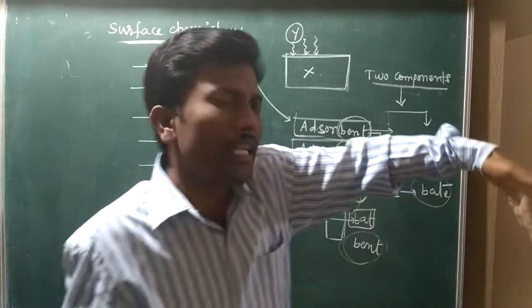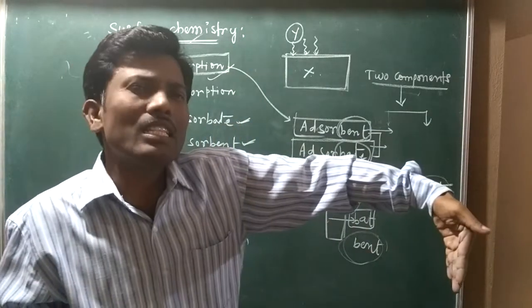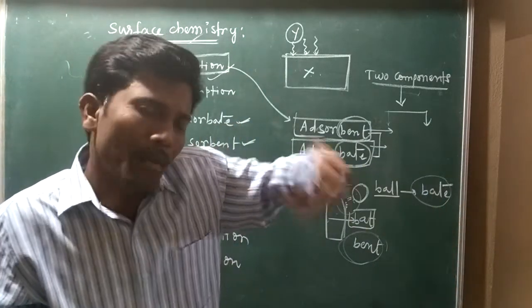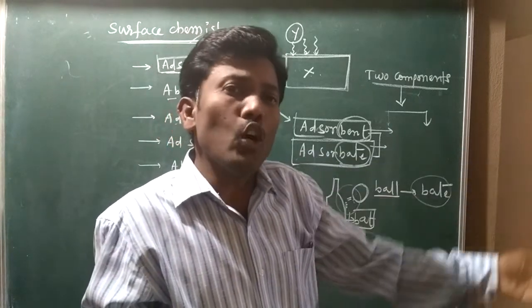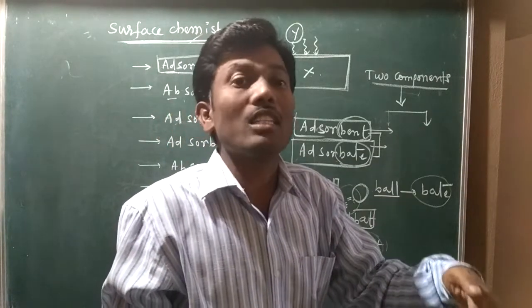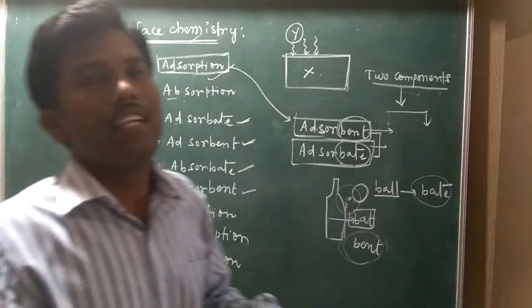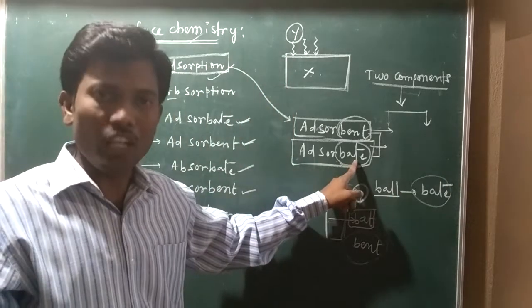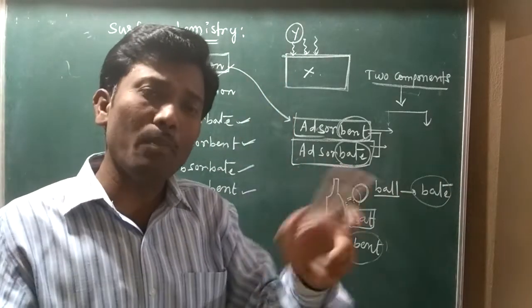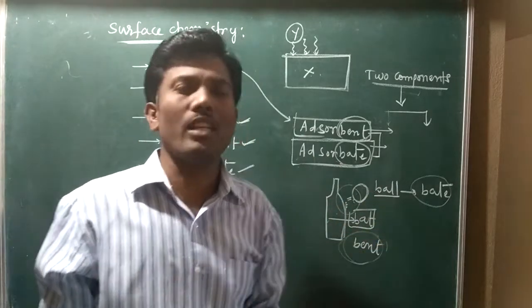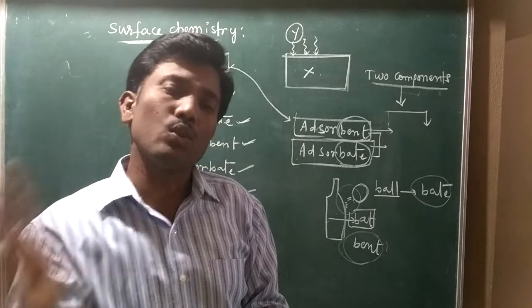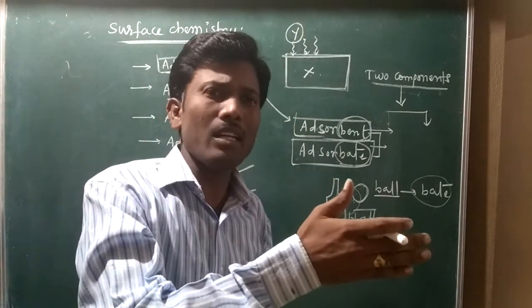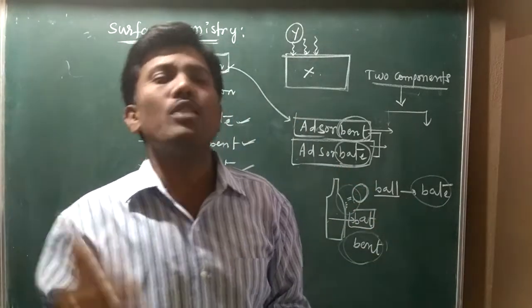When you play cricket, the bat provides the surface to the ball, so my bat is adsorbent, and that which is accumulating on the surface of adsorbent is called adsorbate. Don't confuse: adsorbent and adsorbate depend on each other. We can define adsorbate on the basis of adsorbent and adsorbent on the basis of adsorbate.